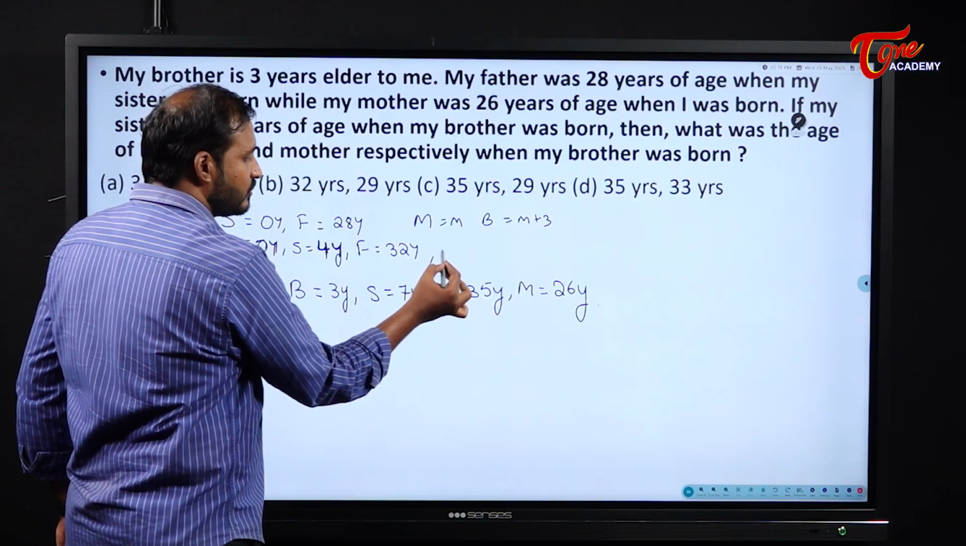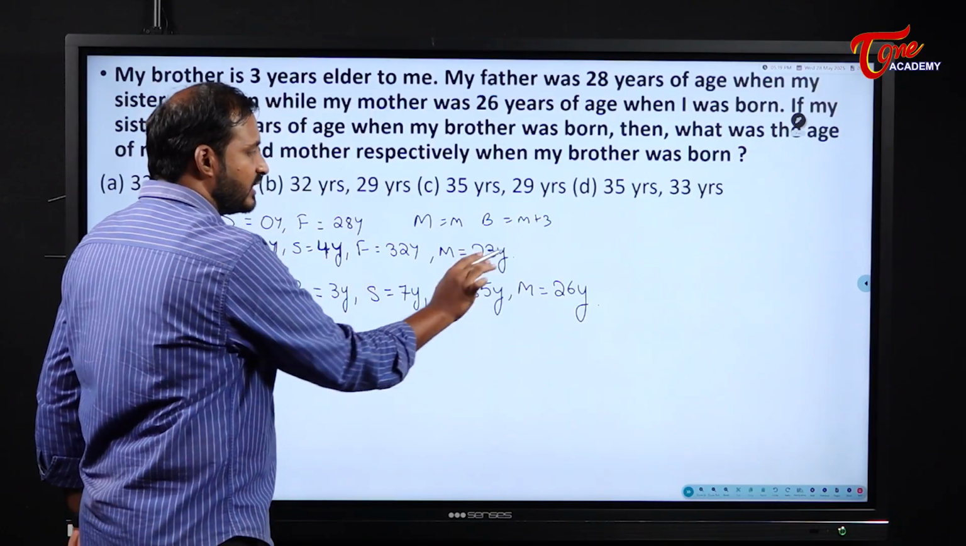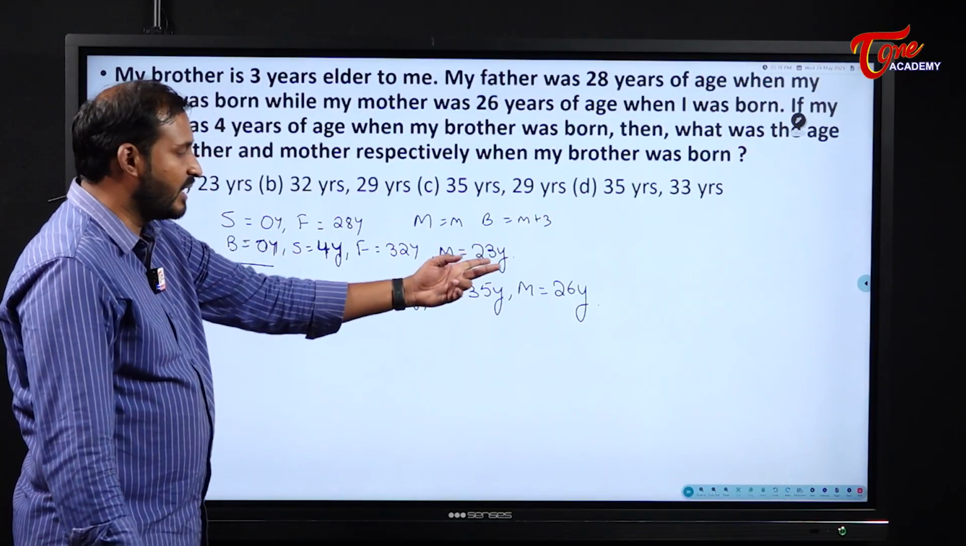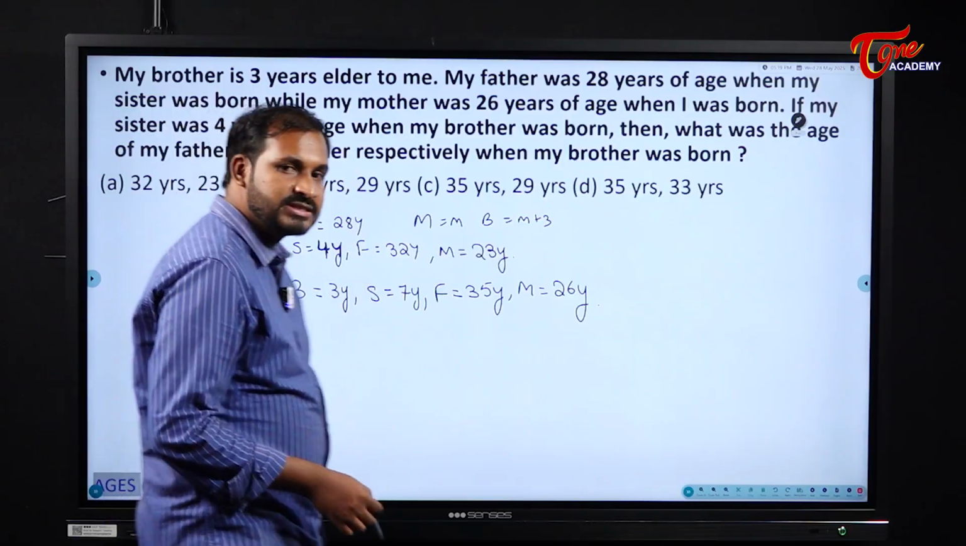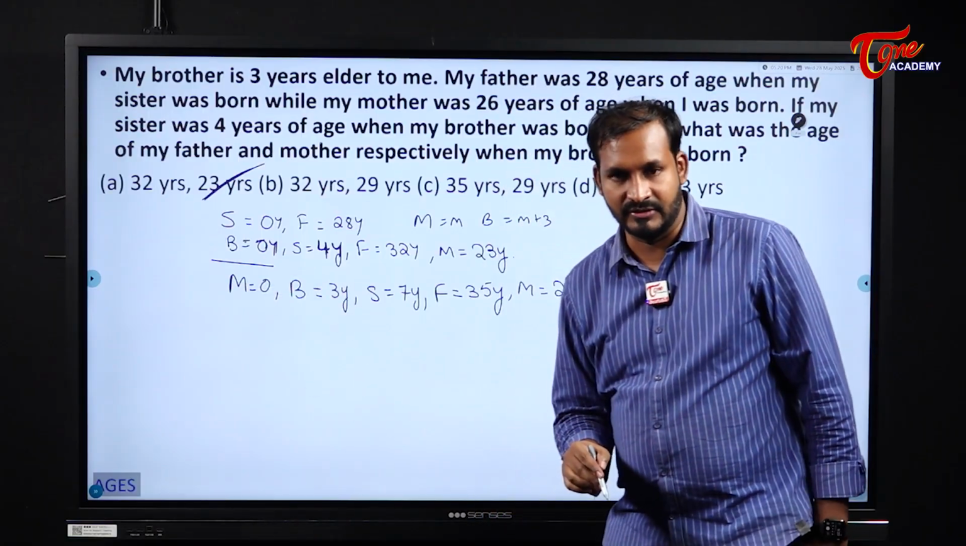Minus, right? So, mother's age will become how much here? 23 years. Why? Because 26 minus 3. This instance came because of plus 3, right? So, here minus 3. So, that means what are their ages? Their ages are 32 years and 23 years respectively.